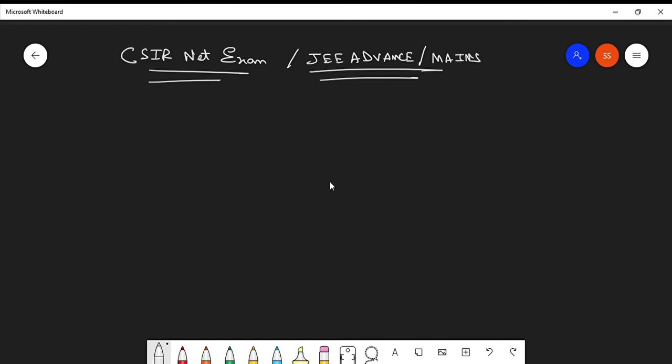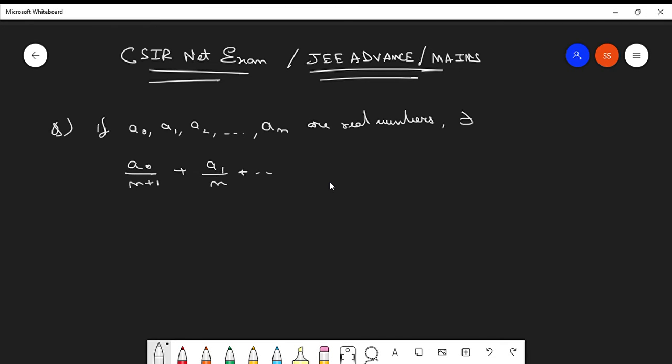So let's check the problem. The problem says that if a0, a1, a2, and so on till an are real numbers such that a0 over n plus 1 plus a1 over n and so on till an equals 0, then show that